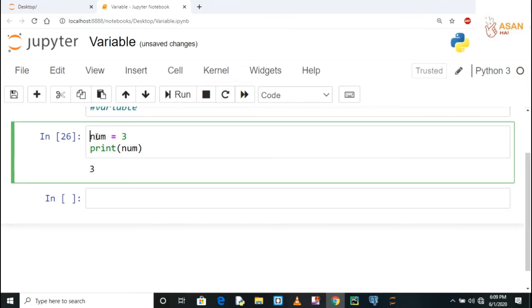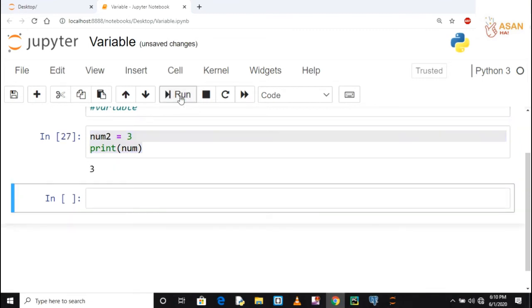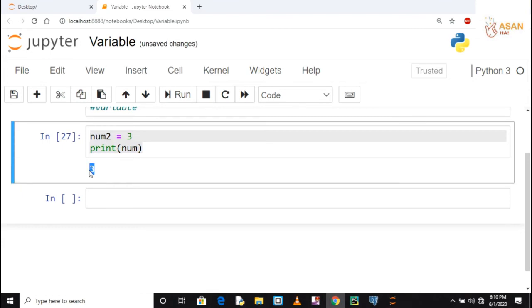Another thing that we can do with our variable name is we can use a numeric character in the end or at the middle of the variable name, but not at the start. Again, let's run this. Great, we are getting the value 3 on our screen.